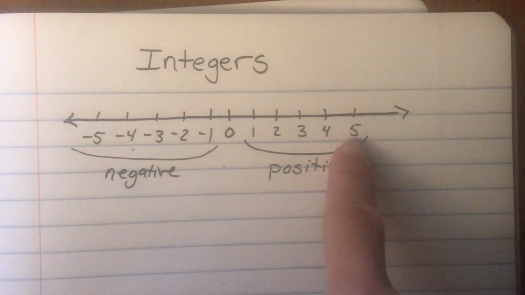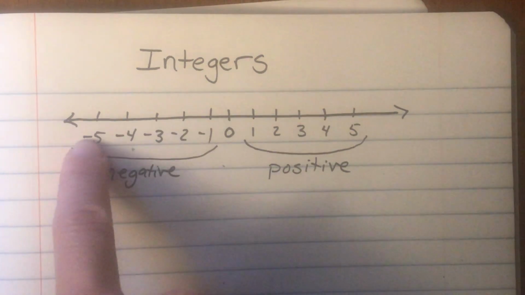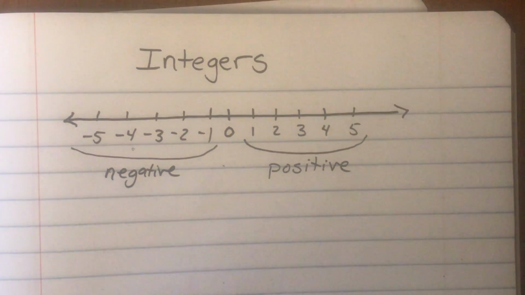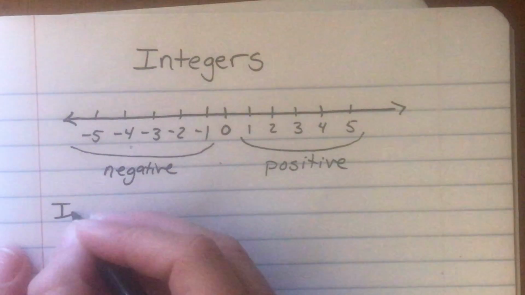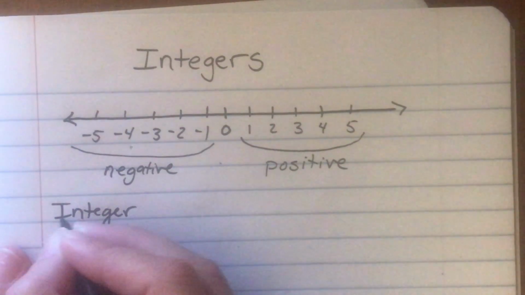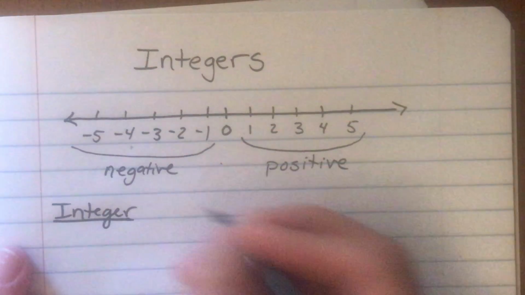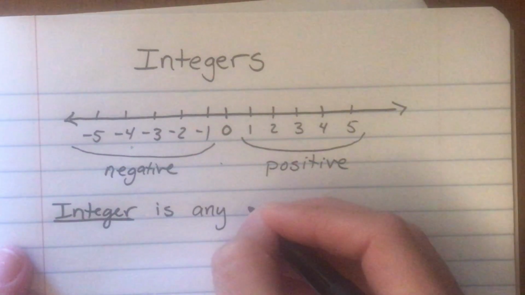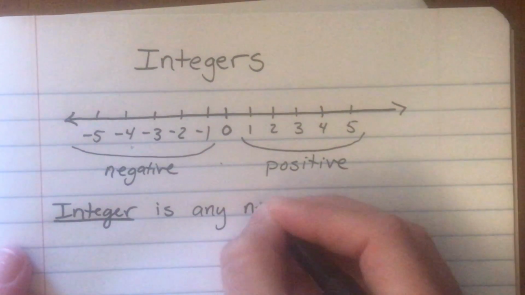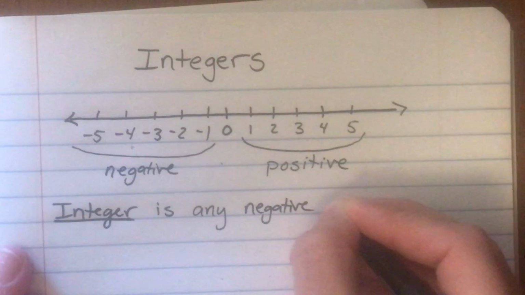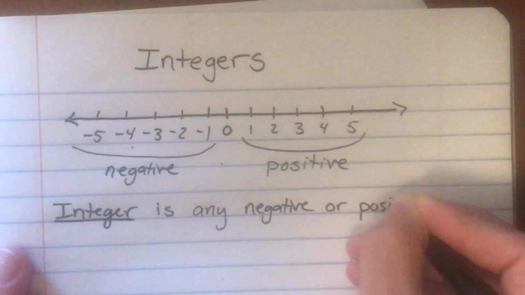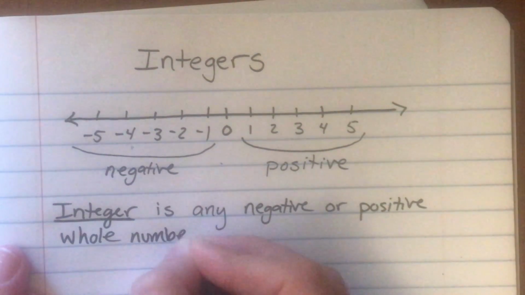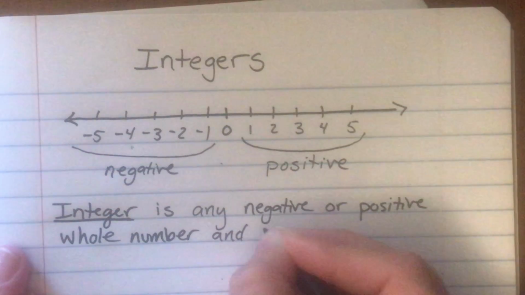So answer this, what would the opposite of 5 be? -5. What would the opposite of -2 be? It would be +2. And so the definition of integer: an integer is any negative or positive whole number and 0.